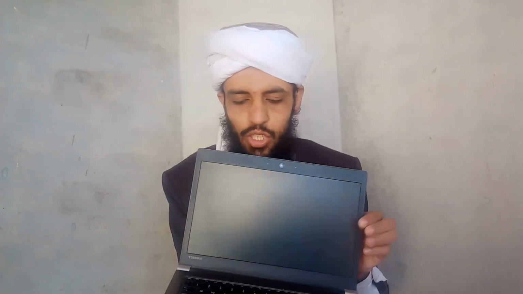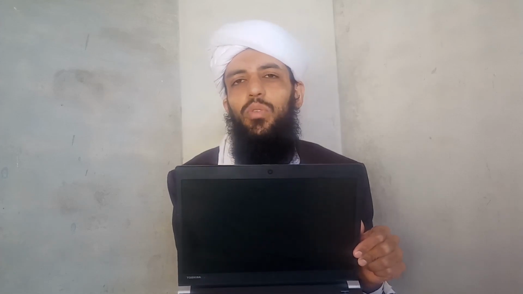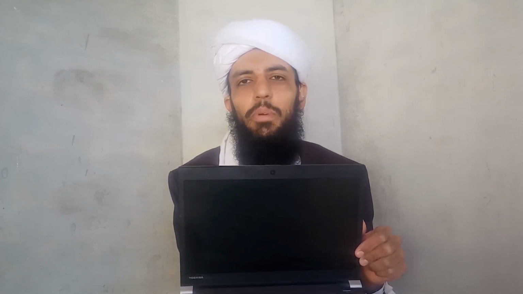And from their money and from all the money that I have saved, collectively I bought another laptop. So let me show you this laptop that I got. This is a Toshiba Core i7 5th generation laptop. It has 16 GB RAM and a 512 GB SSD hard drive. And I bought this laptop for $219.